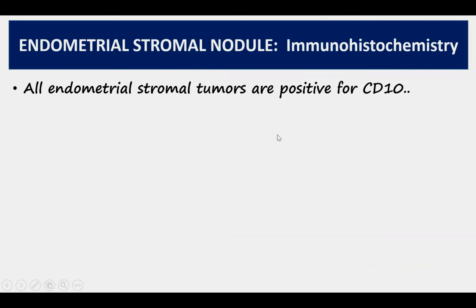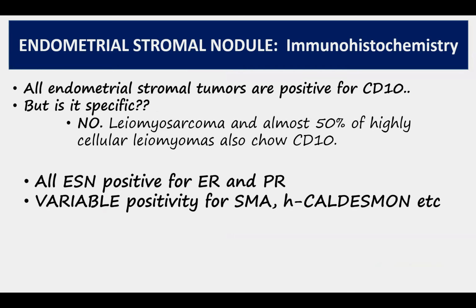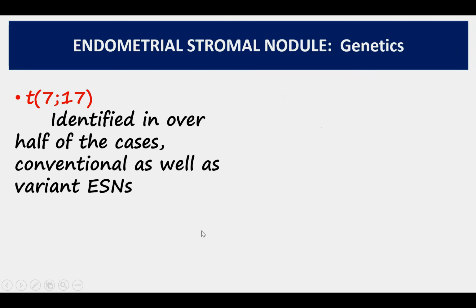Endometrial stromal tumors are positive for CD10, which is a marker of endometrial stroma. But is it specific for endometrial stromal nodule? Not really, because leiomyosarcomas and almost 50% of highly cellular leiomyomas also show CD10 positivity. There are other markers as well. They are positive for ER and PR, and variably positive for SMA and H-caldesmon depending on the differentiation.